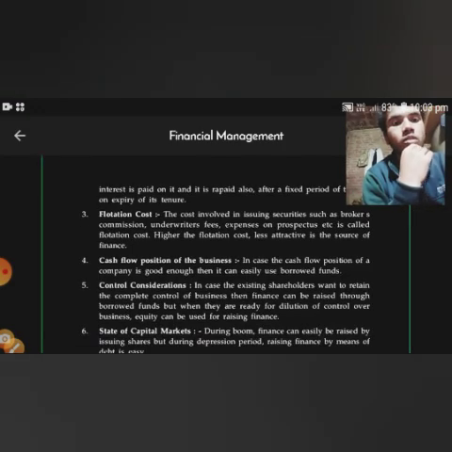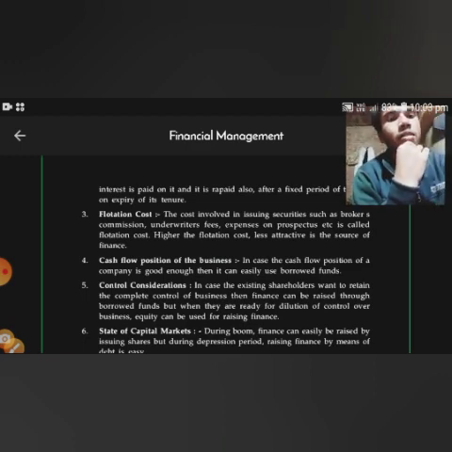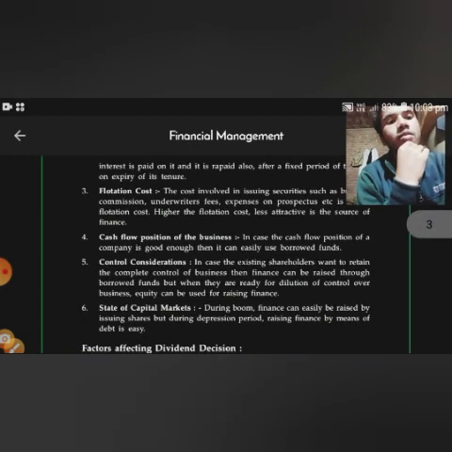Flotation cost. Flotation cost मतलब जितना भी money, how to manage, how to invest in the business, these all are concerned with flotation cost. Now, cash flow position of the business. If the cash flow position of a company is good enough, then it can easily use borrowed fund. Control consideration.